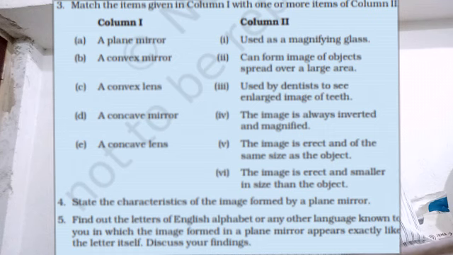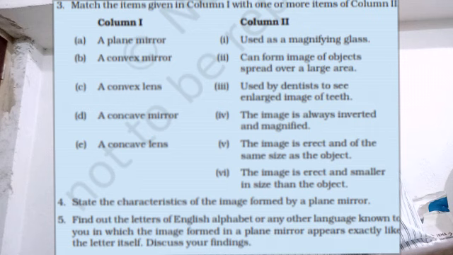Then comes question number 3, a convex lens. The answer from column 2 is number 1: used as a magnifying glass. Next comes D, a concave mirror. Answer: used by dentists to see an enlarged image of teeth. Next, number E, a concave lens. Number 6: the image is erect and smaller in size than the object.